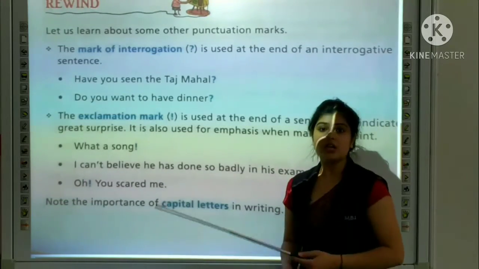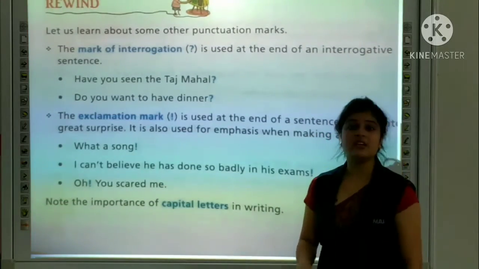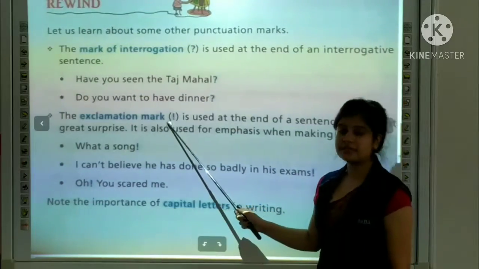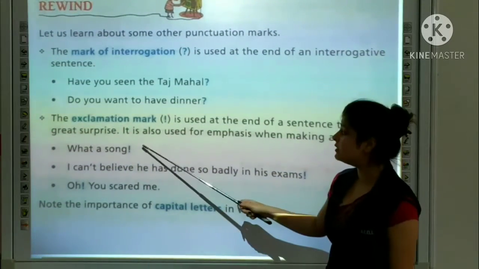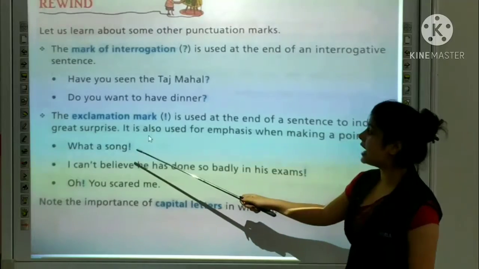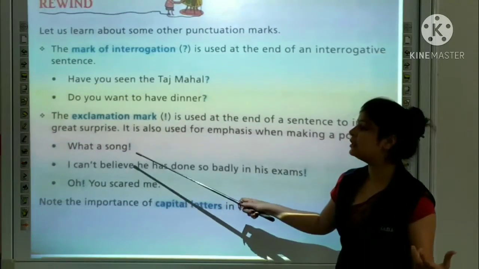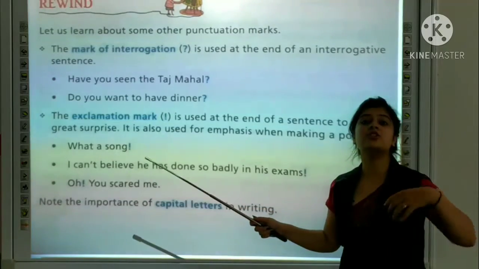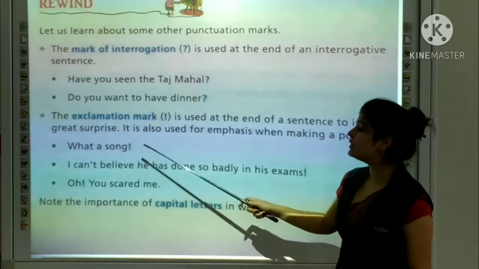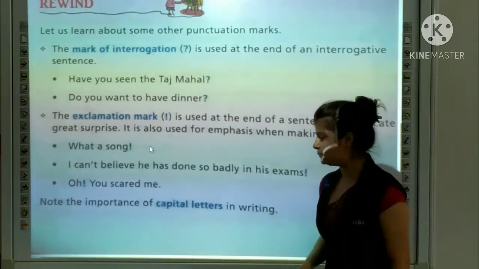Oh, you scared me. So for this kind of sudden feeling we use the exclamation mark when we want to end such sentences. When we talk about great surprise, shock and sudden feeling, we can use this kind of mark.